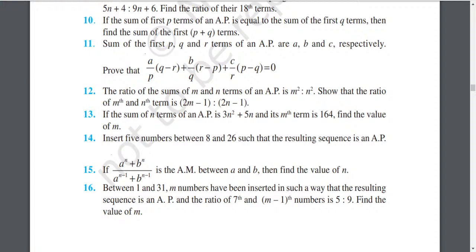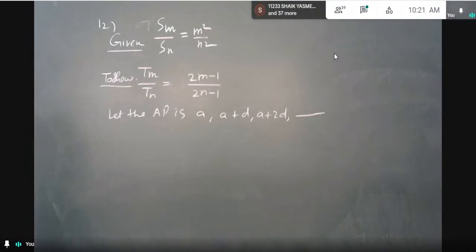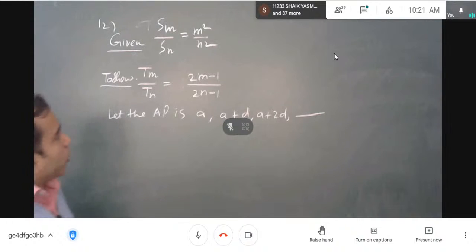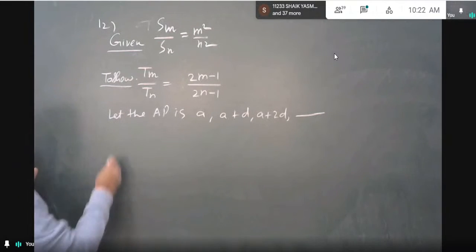So this is given: Sm upon Sn is m squared upon n squared. Let us begin from the given statements.